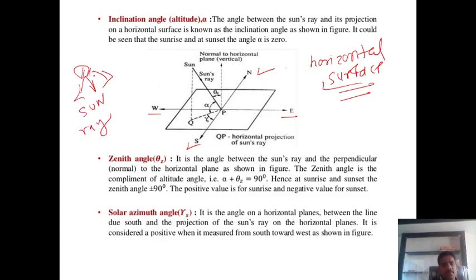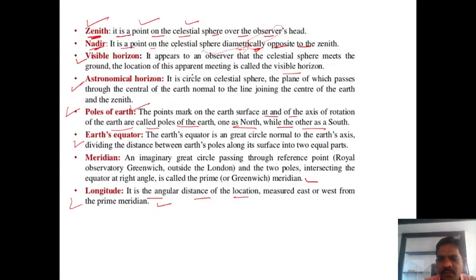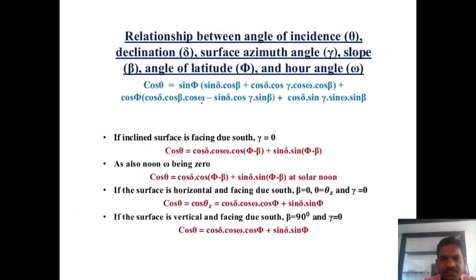They come from the sun. So here there are so many angles. First angle is which one? Inclination angle or altitude angle. It is shown by the letter alpha. Very important definition, this one. Another is the zenith angle, then the solar azimuth angle also. So if you observe here, these are the sun rays. I have to show this in another diagram, then we will explain this one also.